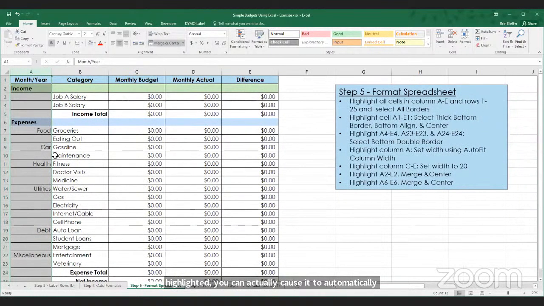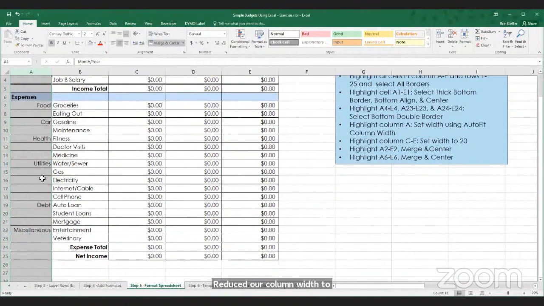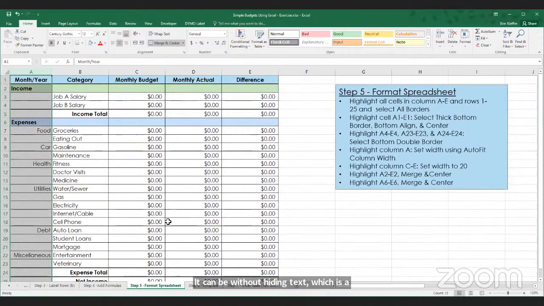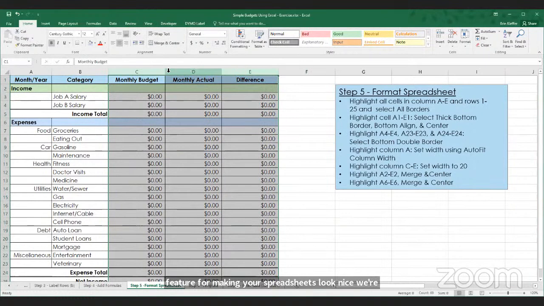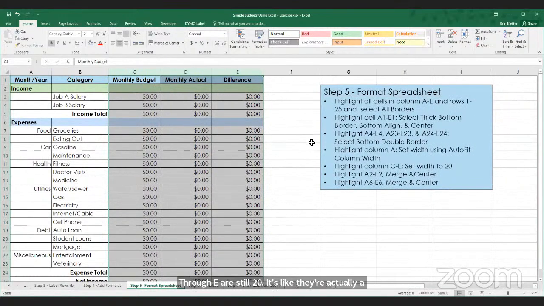It reduced our column width to essentially the minimum it can be without hiding text, which is a pretty cool feature for making your spreadsheets look nice. We're going to make sure that columns C through E are still 20. Looks like they're a little bit wider now, so make them a little bit narrower.